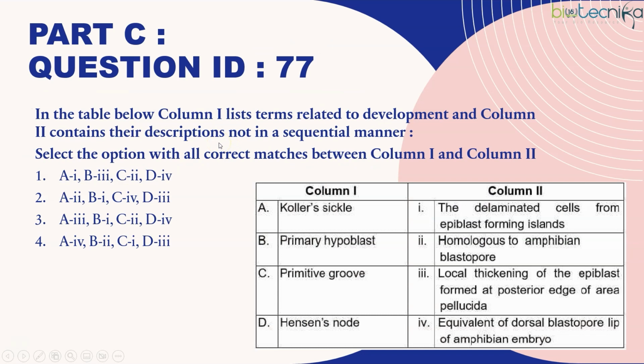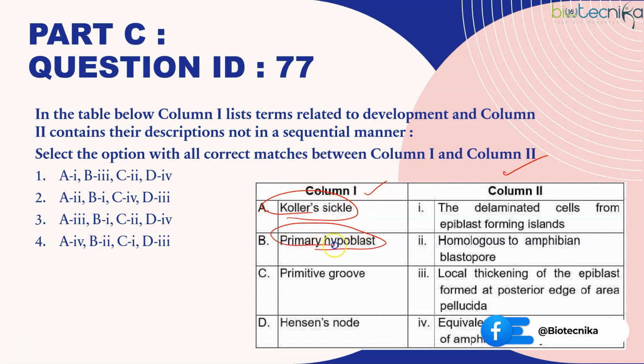Next question, again amphibian and avian gastrulation development is compared over here. They have given two lists, a similar question to the last exam paper also. They have given two columns, with different parts of the avian development: Koller's sickle, primary hypoblast, primitive groove and Hensen's node.